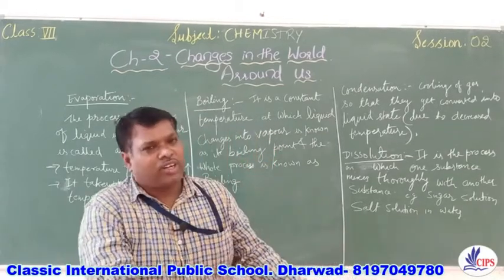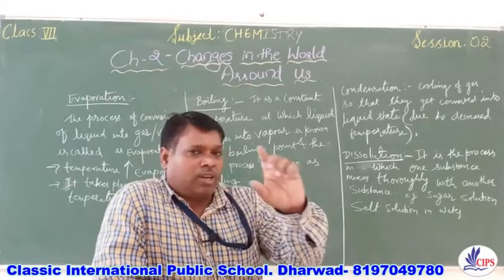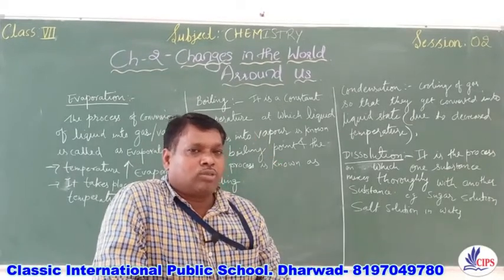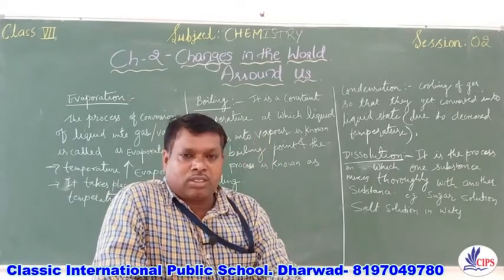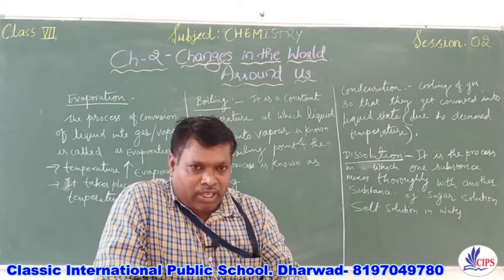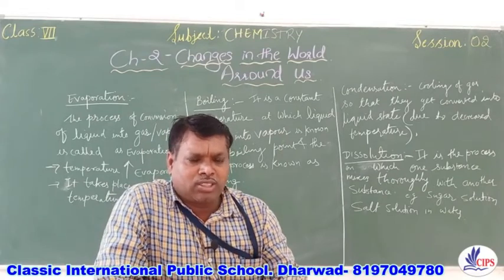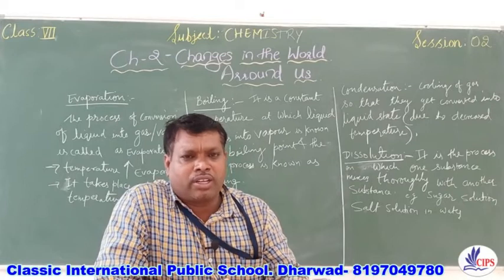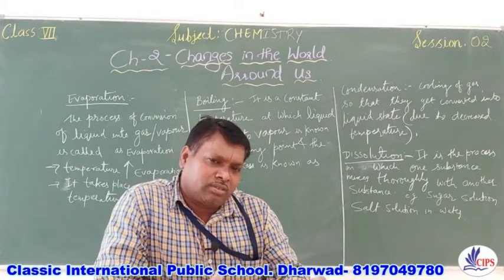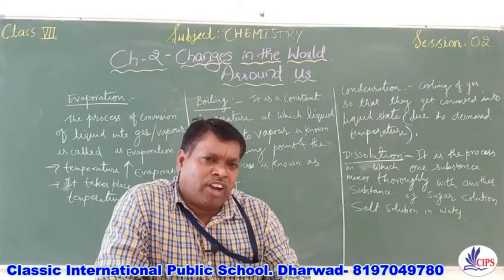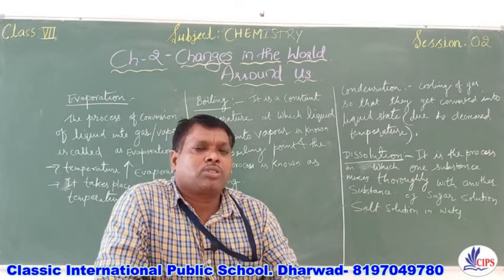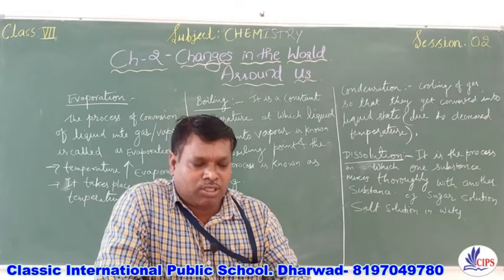If you are taking more quantity, for example I have taken 1 glass of water and I want to add 2 kg of sugar in it. Is it possible to add? No. I can add only 2, 3 or 10 spoons of sugar in it, not more than that, because after a certain time you will find that the solution has reached saturation. What is the meaning of it?